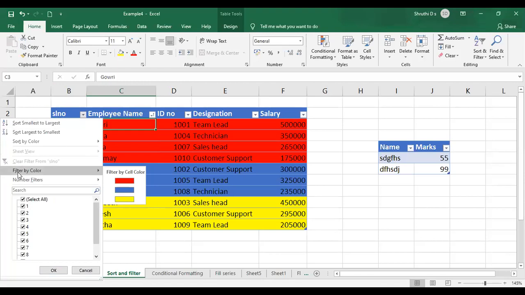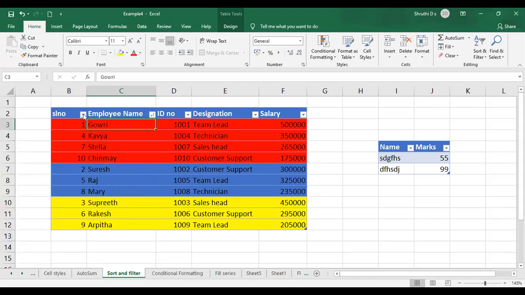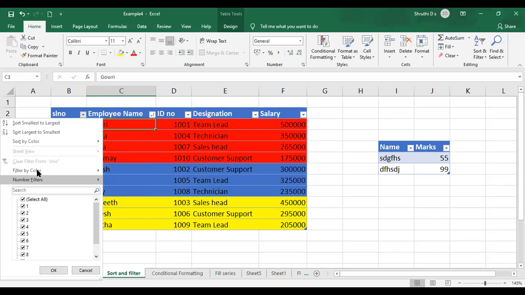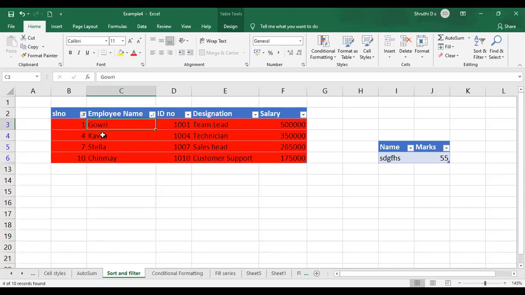So how to do that filtering option? So I have just selected the column SL number, right? So I'll click on it. Filter by color. If I choose red, only red color data will be appearing for you. Only the rows which have red as the color will appear for you. Rest of the things will be hidden. It will not be shown to you.